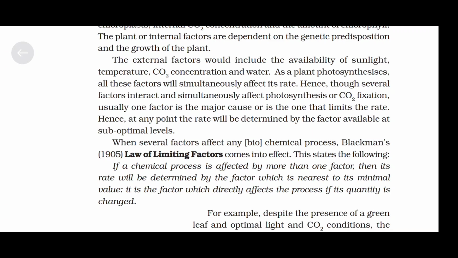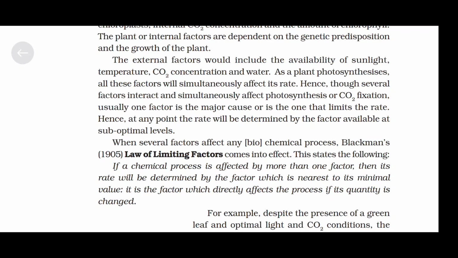Hence, as several factors interact and simultaneously affect photosynthesis or carbon dioxide fixation, usually one factor is the major cause or is the one that limits the rate. Hence, at any point, the rate will be determined by the factor available at suboptimal levels.